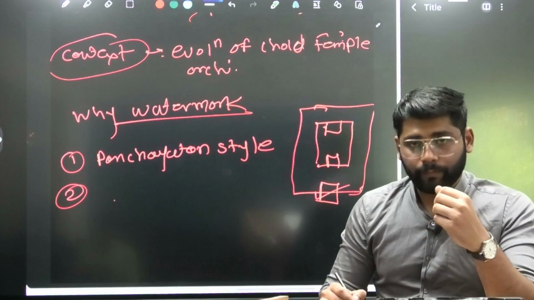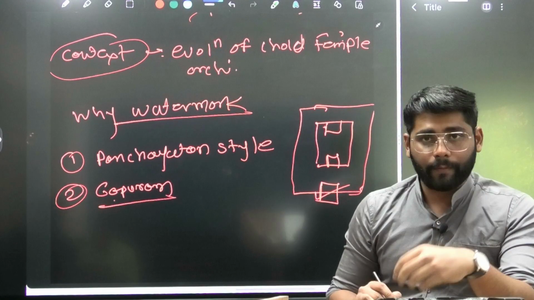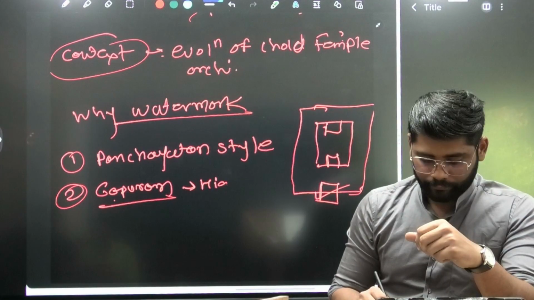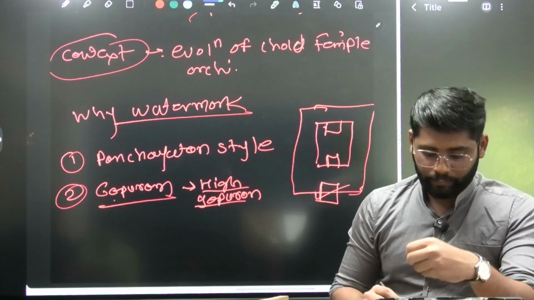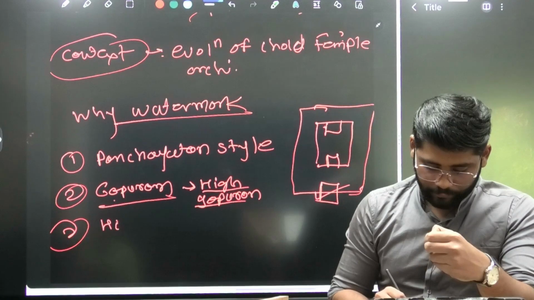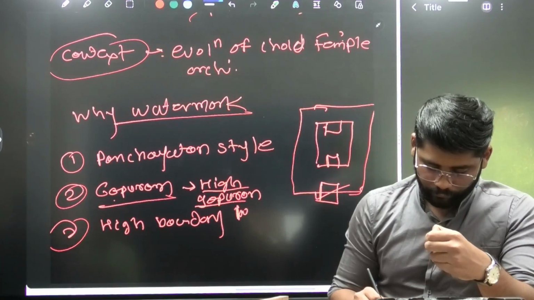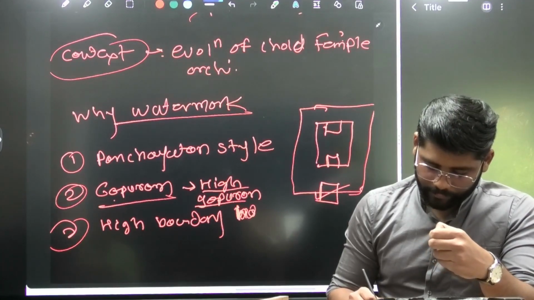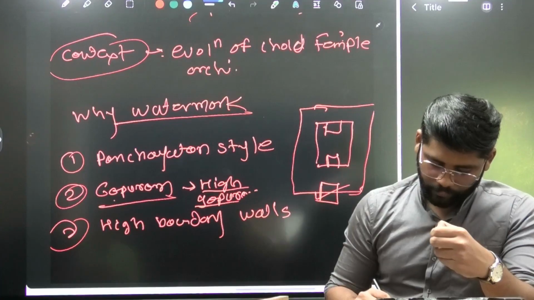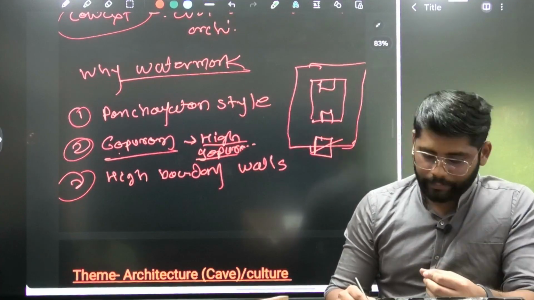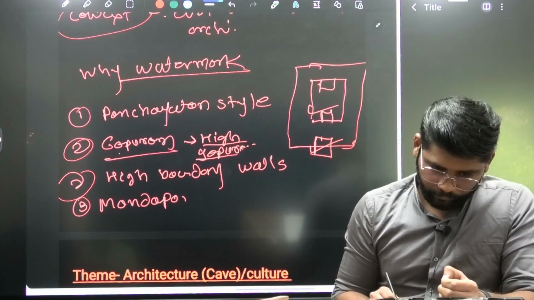First we'll mention the Gopuram. The Chola period marked the high Gopurams. You can mention the example of the Brihadeshwara temple in Tanjore. Then second, high boundary walls. Then we'll see the Mandapam.